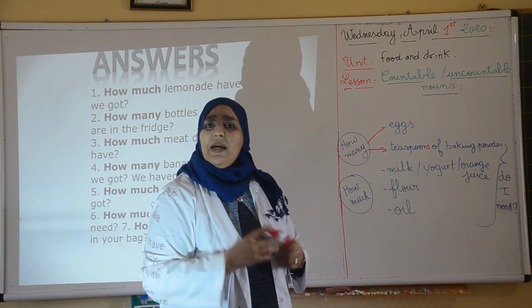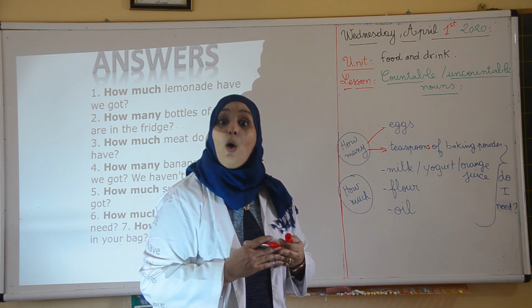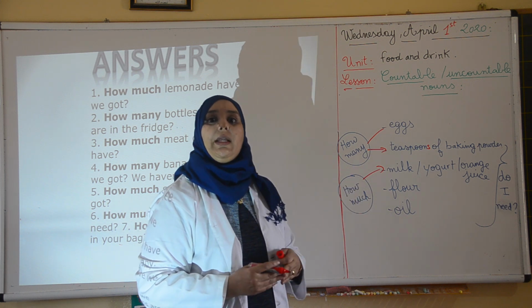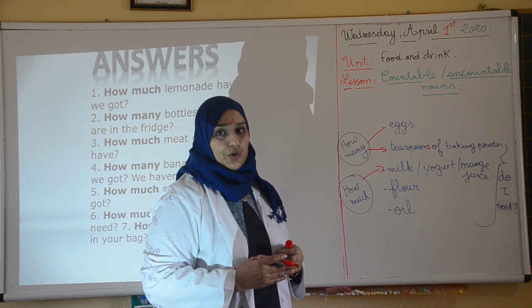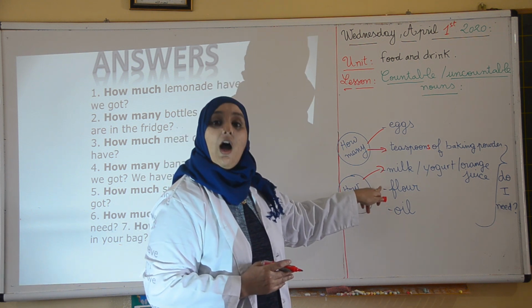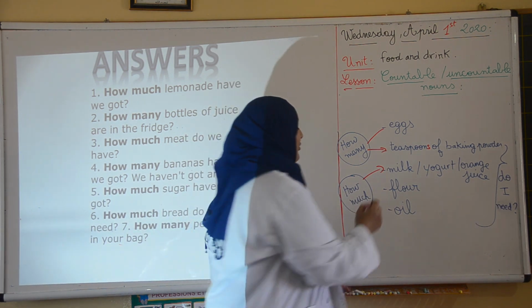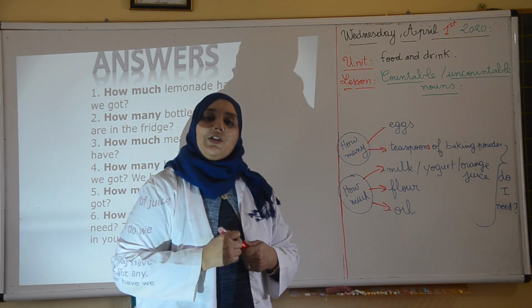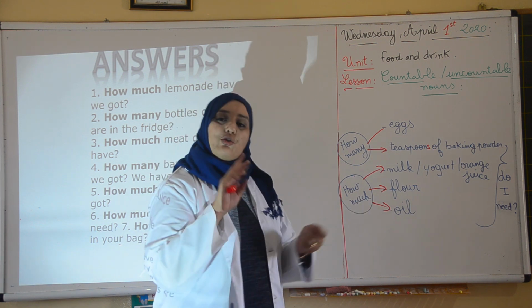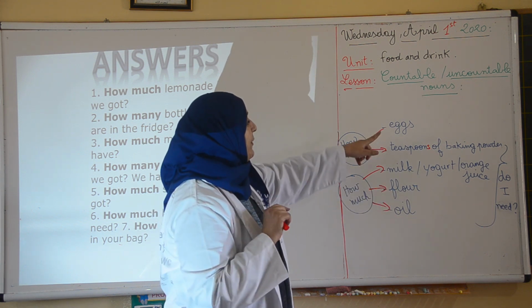Next, milk. Milk, yogurt, or orange juice. They are all uncountable now. So what do we say? We say how much. How much milk do I need? How much yogurt do I need? How much orange juice do I need? Not the last one, before the last one, flour. How much flour? It is uncountable. And oil? How much oil do I need? So then your mommy is going to tell you maybe 1 cup of milk or 2 cups, maybe 2 cups of flour, 1 cup of oil, etc.